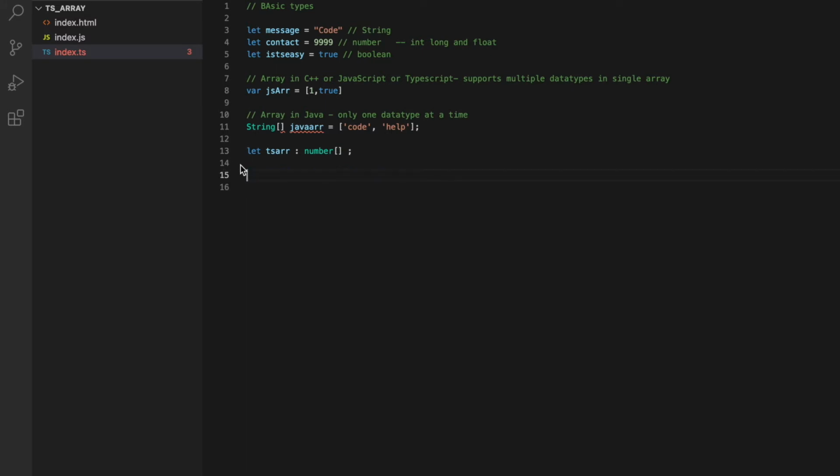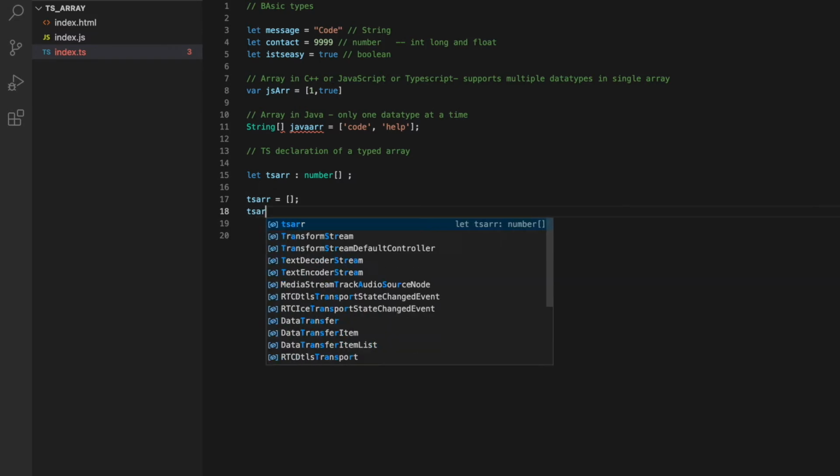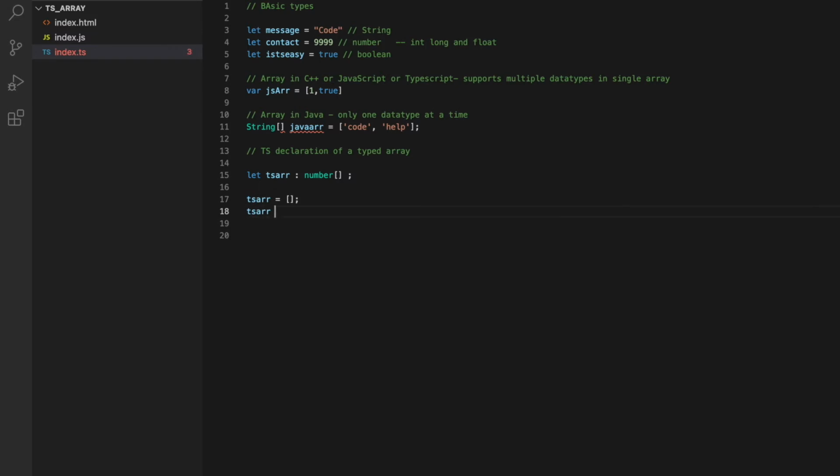Now I can do tsArray equals an empty array. So this should work fine. Also, now we can initialize it as tsArray equals a collection of numbers 1, 2, 3. Again, it would work fine.